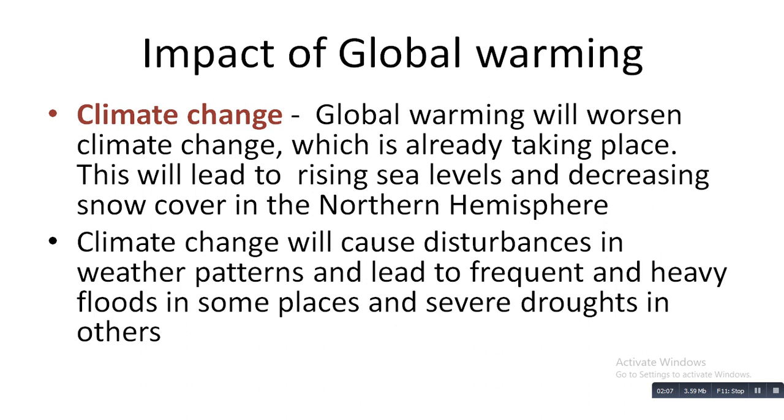That means huge blocks of ice will melt and break off from the northern and southern hemispheres. That ice will come to the ocean, and the water level of the ocean will increase due to global warming.